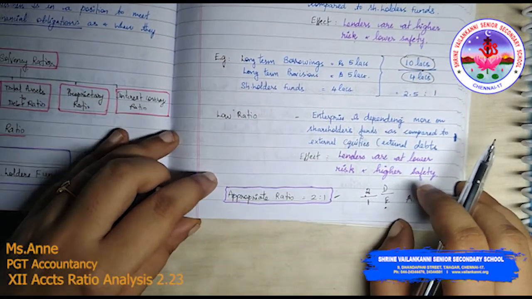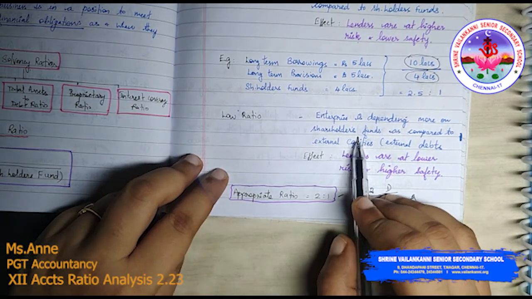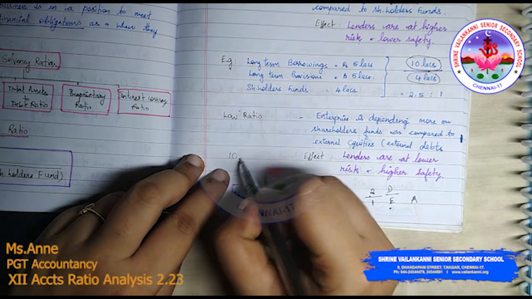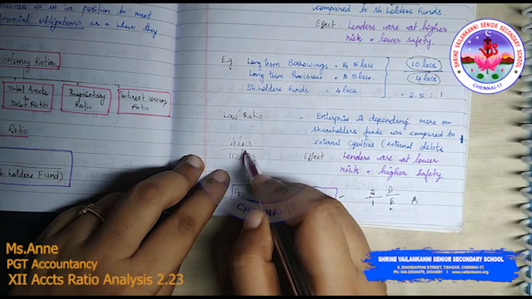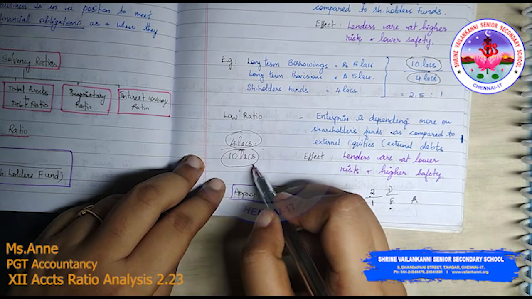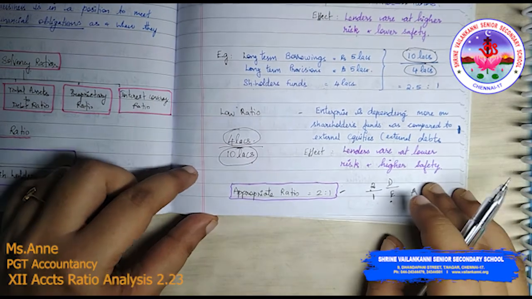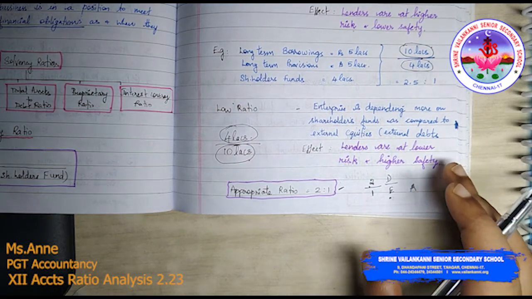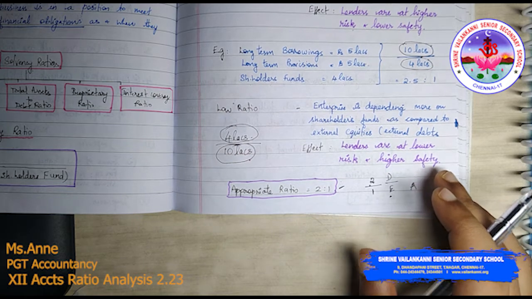So what does a low ratio mean? Low ratio means the enterprise is depending more on shareholders fund. Say for example, you take this in reverse. If shareholders fund is 10 lakhs and only 4 lakhs is debt, the bottom part is heavy but the top part is light. So obviously a business runs with the help of shareholders fund. It has to run that way, because the more the debt, the more the risk for the business, and there is also a cost towards it.